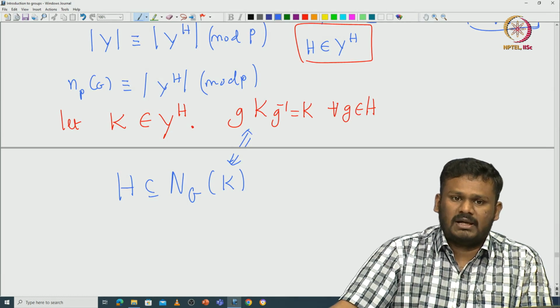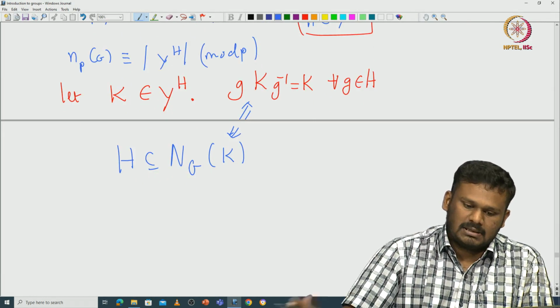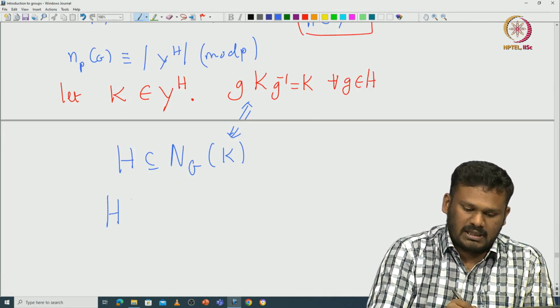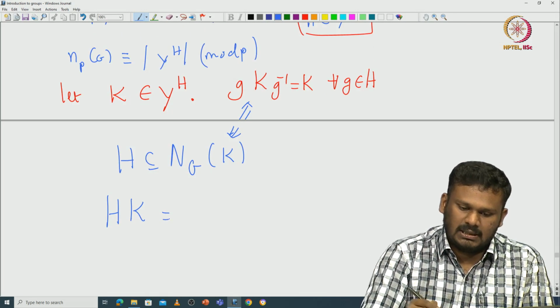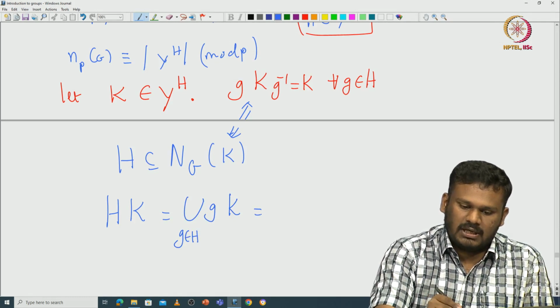Okay, the normalizer of K contains H. So that means if I compute this HK, you can see that this is going to be the union over g in H of gK, but here you can see that gK is the same as Kg.